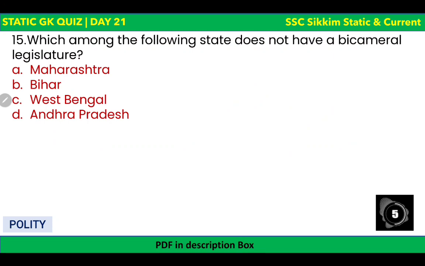Next question. Which among the following states do not have a bicameral legislature? The options are there and your time begins now. 3 of these states have bicameral legislature. 1 does not. Which one is it? The correct answer is West Bengal. West Bengal does not have a bicameral legislature.